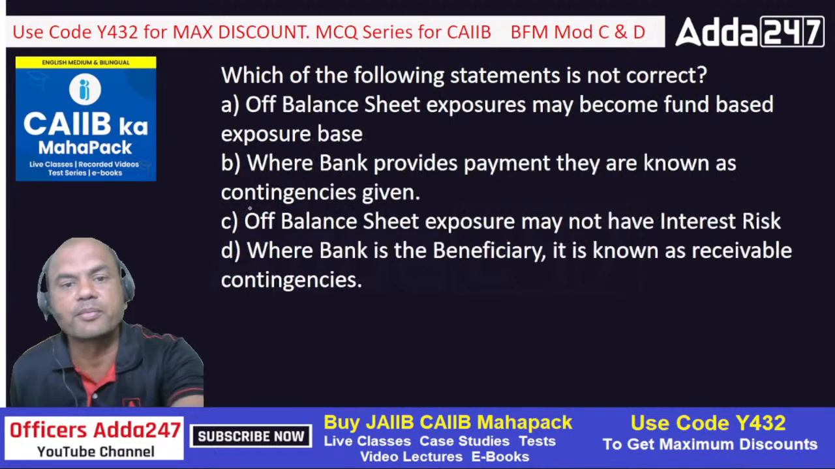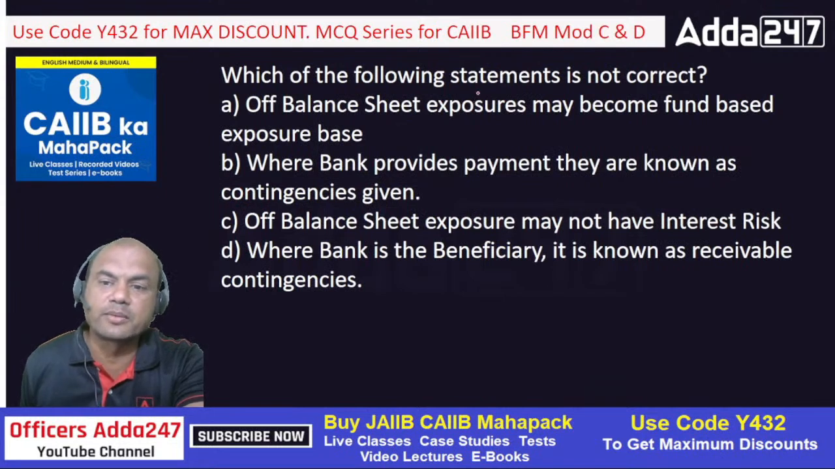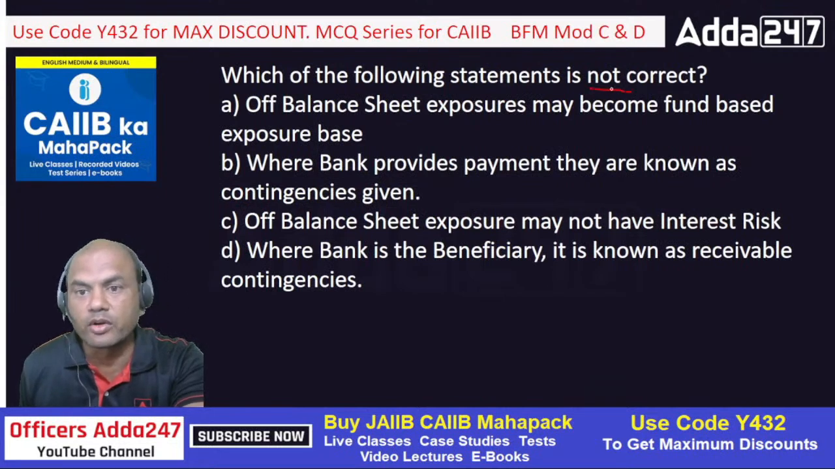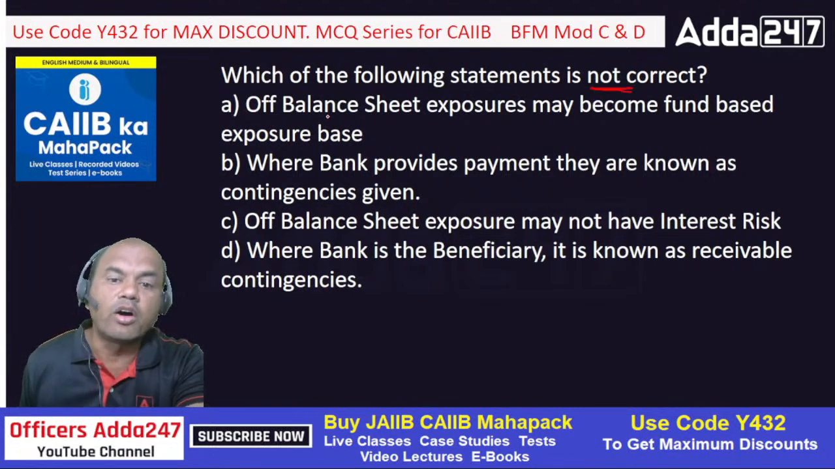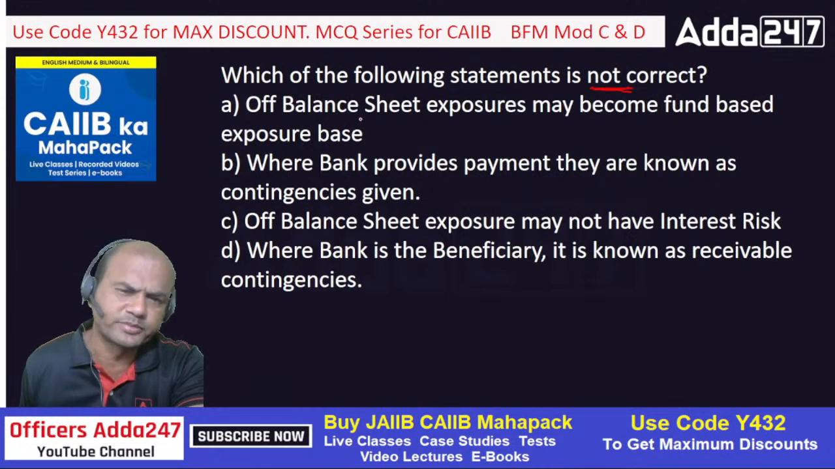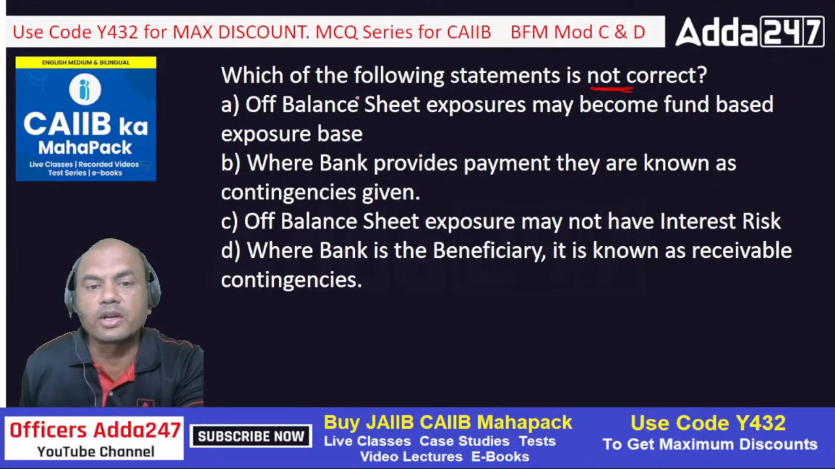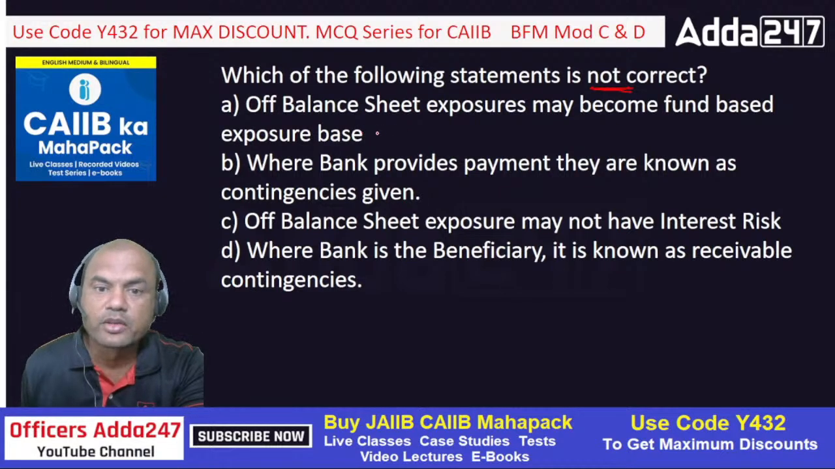Got it? Which of the following statements is not correct? See here, we want not correct. We don't want true, we want false. Off balance sheet exposures may become fund based exposures. Just now we saw it. Off balance sheet means mainly contingency. Contingency exposures may become fund based exposure. It is true. So this is true now.